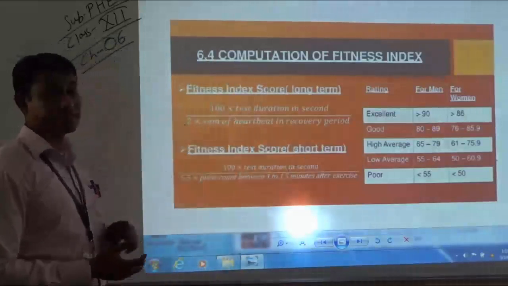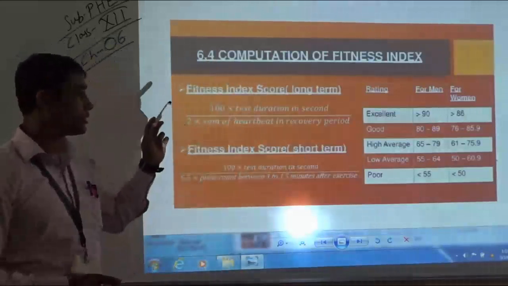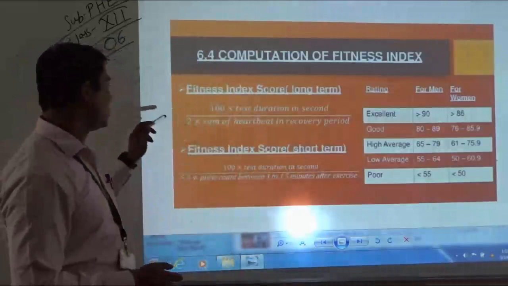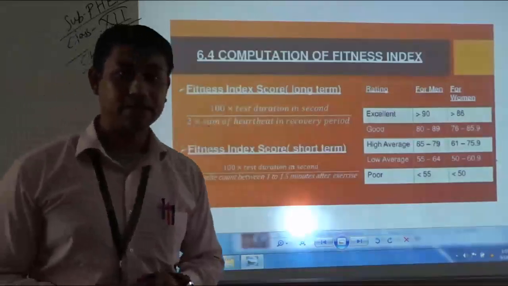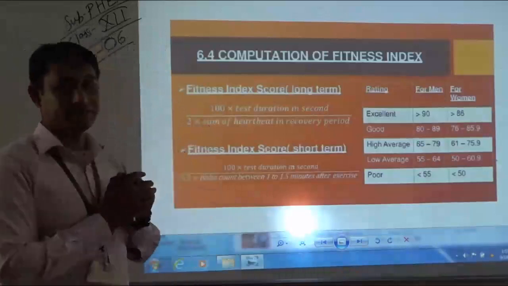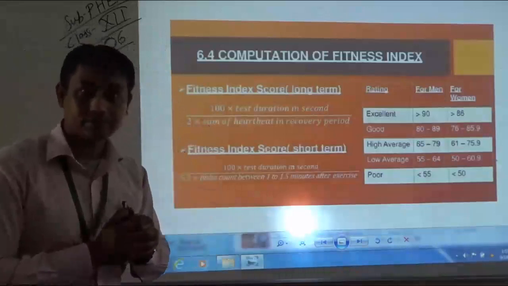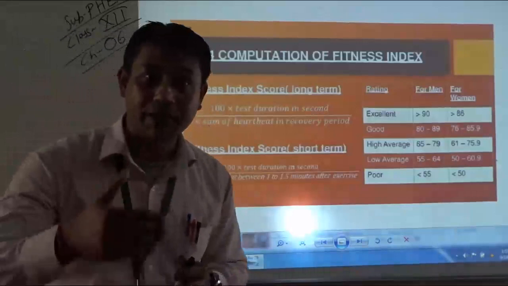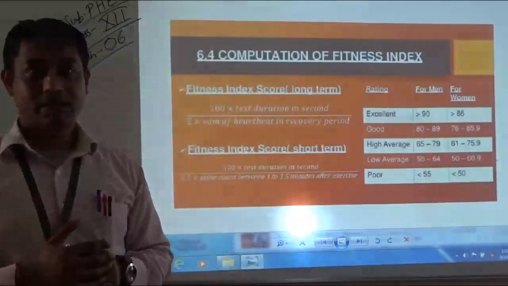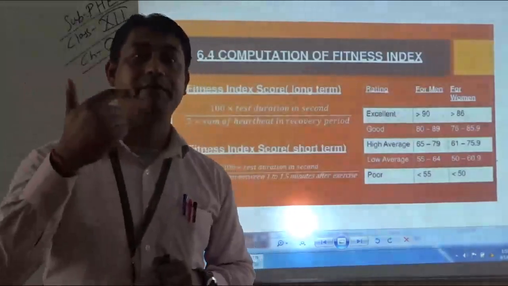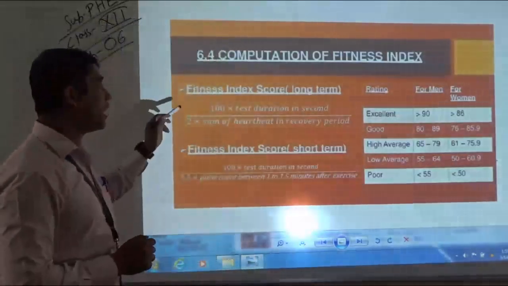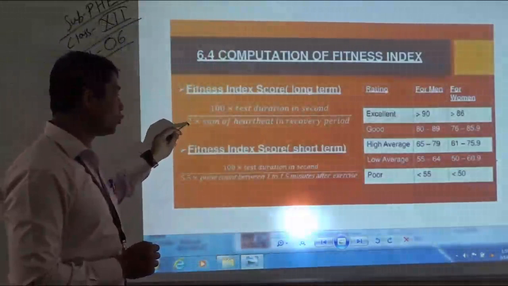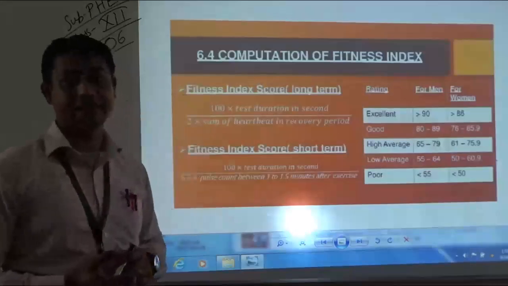The long formula tells us that 100 into test duration in seconds divided by 2 into the sum of heartbeats in the recovery period. Recovery period is after completion of the test, when the subject's heart rate is being measured. So under the long formula, 2 into the sum of heart rate during the recovery period.